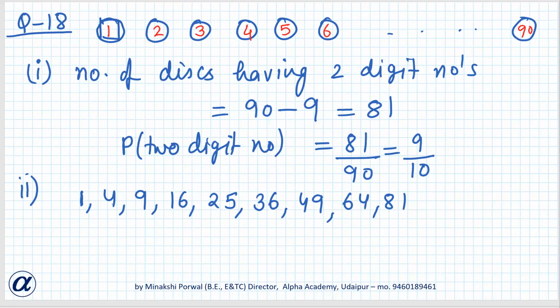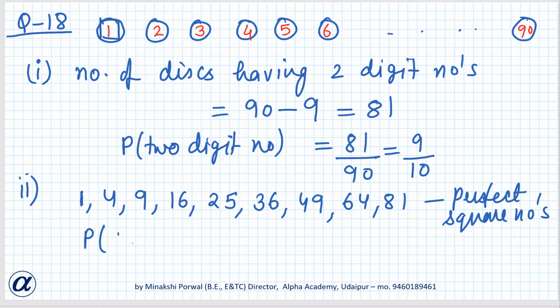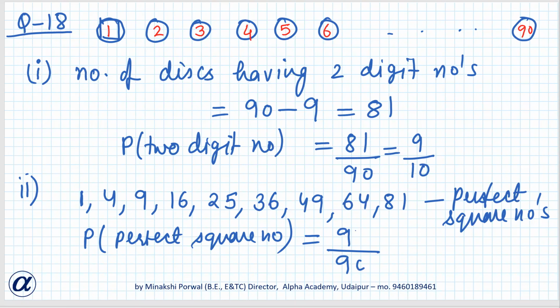1 square is 1, 2 square is 4, 3 square is 9, 4 square is 16, 5 square is 25 and so on till 9 square. These are the perfect square numbers lying from 1 to 90. Now we have to find the probability of a perfect square number. So 9 numbers are there and the total number of cases is 90. So it will be 1 by 10.